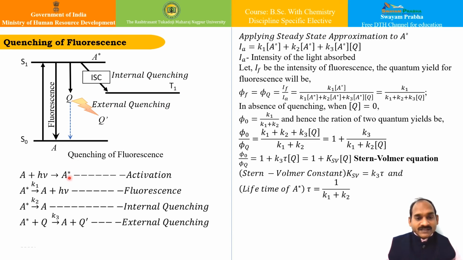And the mechanism is like this. Whenever substance A absorbs energy, it gives the excited state, that is the activation phenomenon, and while coming back to the ground energy state, it releases energy in the form of fluorescence. Whereas instead of going to fluorescence, if it goes to intersystem crossing, it is known as internal quenching. Whereas if it collides with some external particle and transfers the energy to it, it is known as external quenching, isn't it?